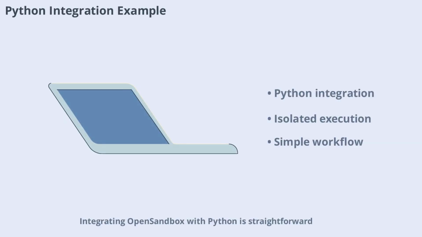Integrating Open Sandbox with Python is straightforward. You import the Sandbox module, create a safe room, run commands inside it, and destroy the room when done. The code runs in complete isolation, ensuring your files are never touched. This workflow demonstrates how Open Sandbox makes secure AI agent deployment simple and efficient for developers.